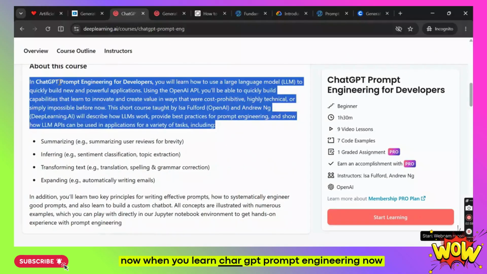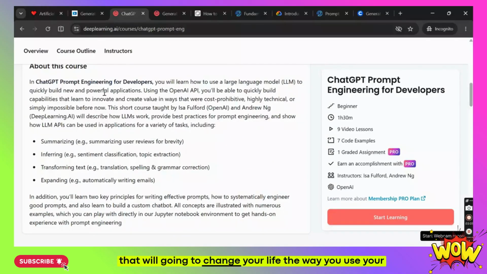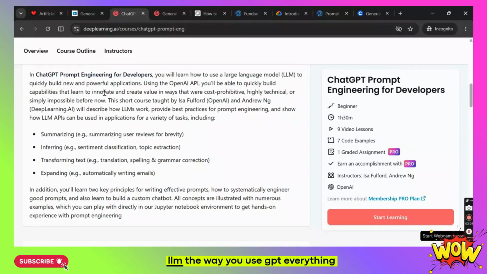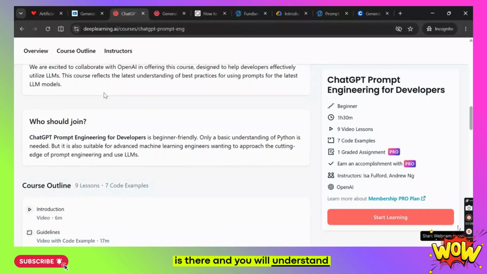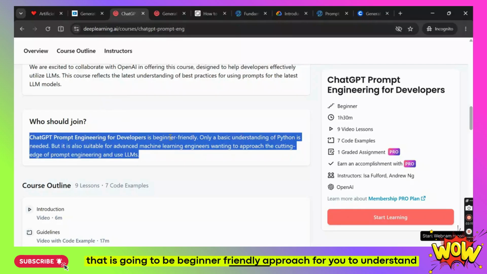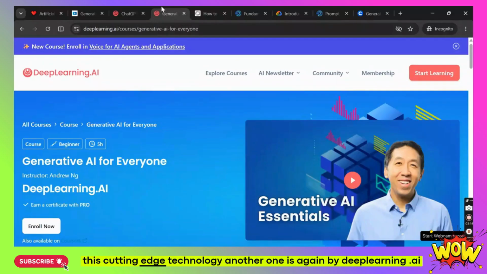Now when you learn ChatGPT prompt engineering, that is going to change your life. The way you use your LLM, the way you use GPT, everything is there, and you will understand. That is going to be a beginner friendly approach for you to understand this cutting edge technology.